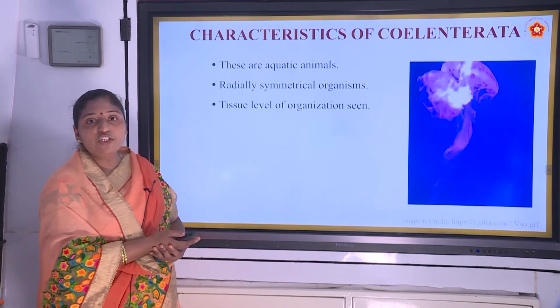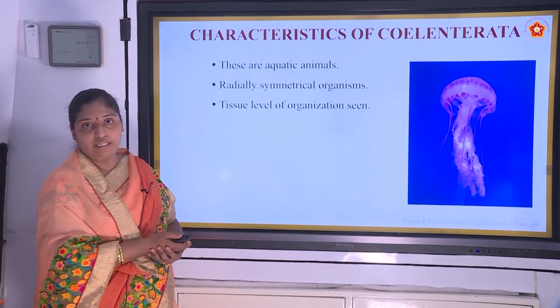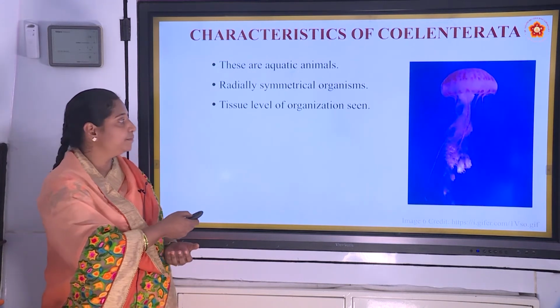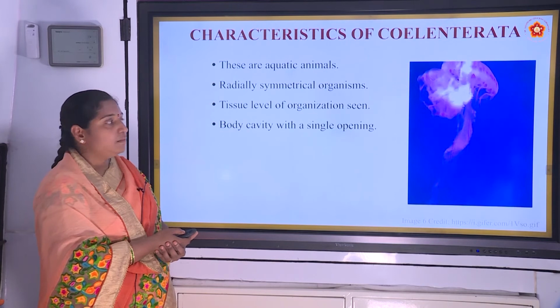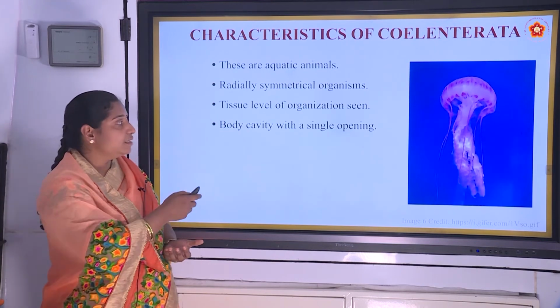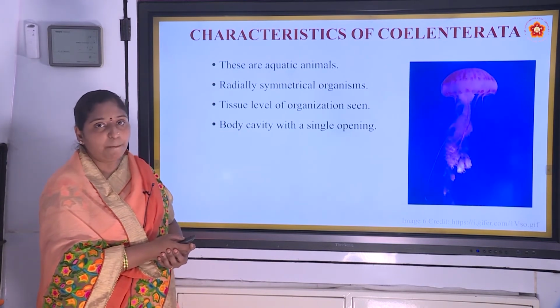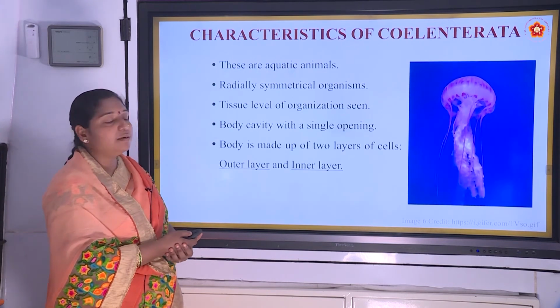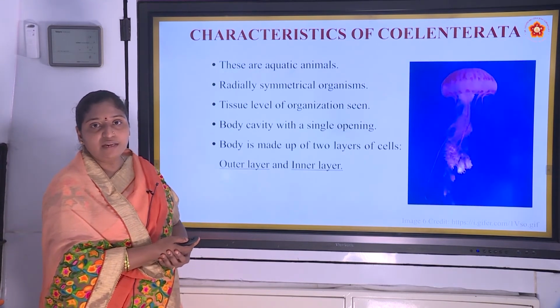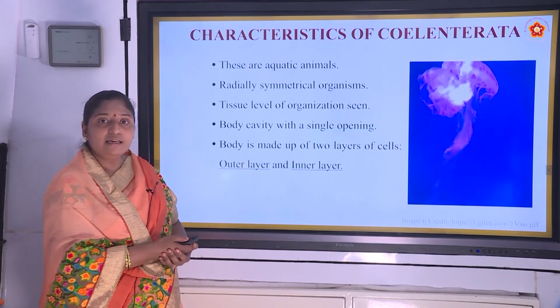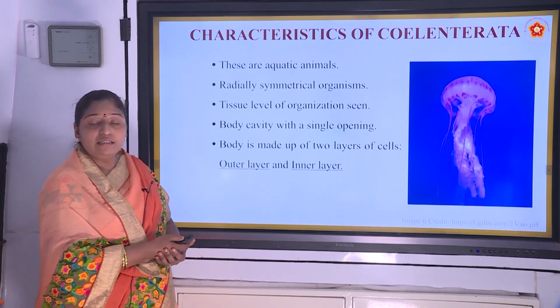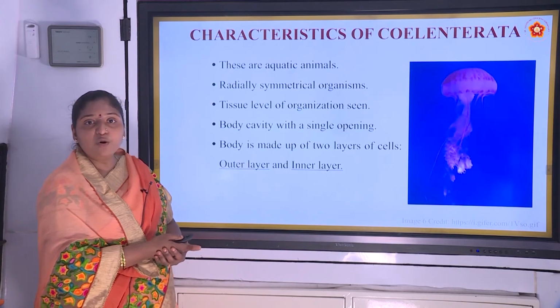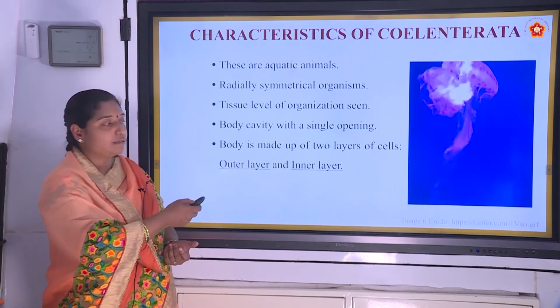And here tissue level of organization is seen. Body cavity is seen with a single opening. And body is made up of two layers, that is inner layer and outer layer. Another name we can give it is diploblastic organisms.